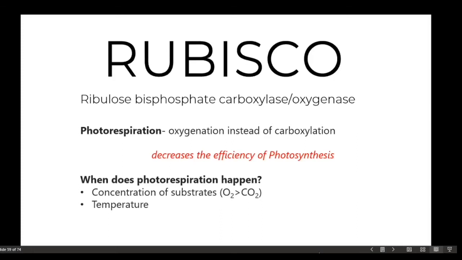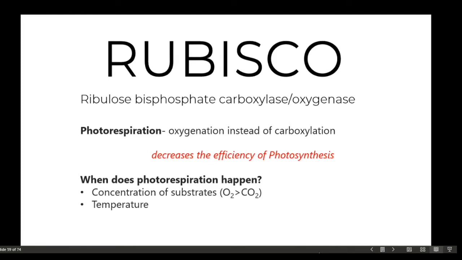Now, talking about the process, the enzyme that fixes carbon dioxide to RuBP in the Calvin cycle is the enzyme Rubisco, or ribulose bisphosphate carboxylase/oxygenase. An important property of Rubisco is that it has the ability to catalyze both carboxylation, or the addition of carbon dioxide into a molecule, and oxygenation, which adds oxygen. Hence the name ribulose bisphosphate carboxylase or oxygenase.